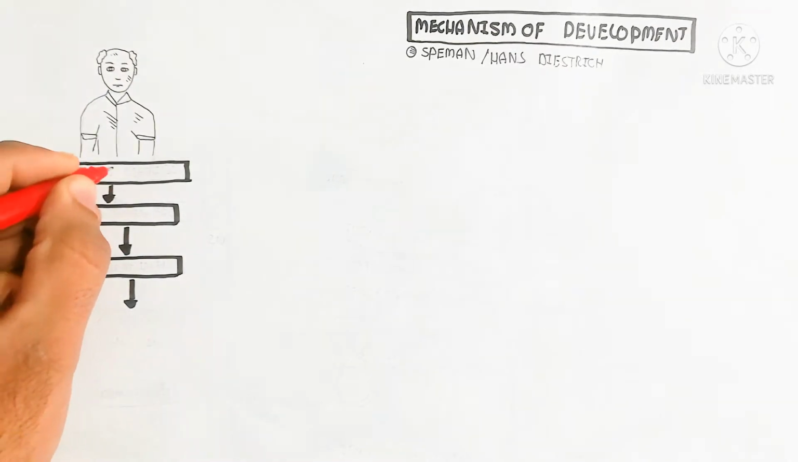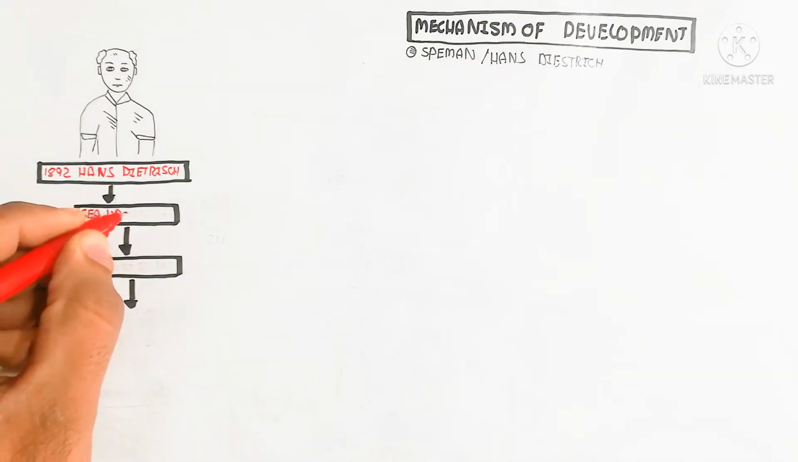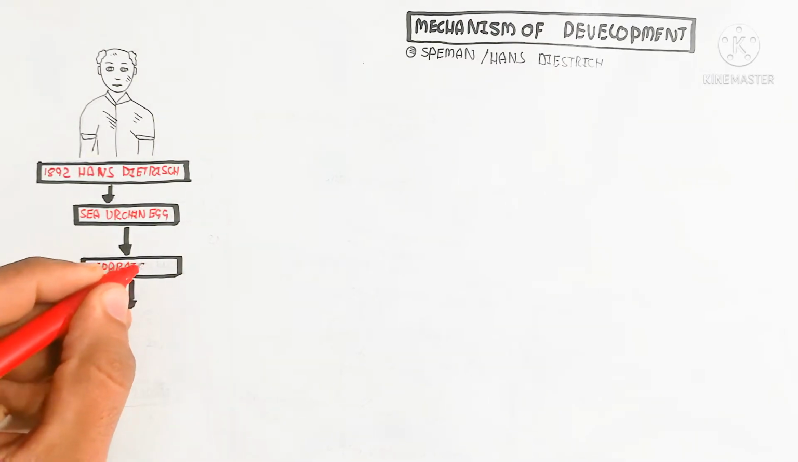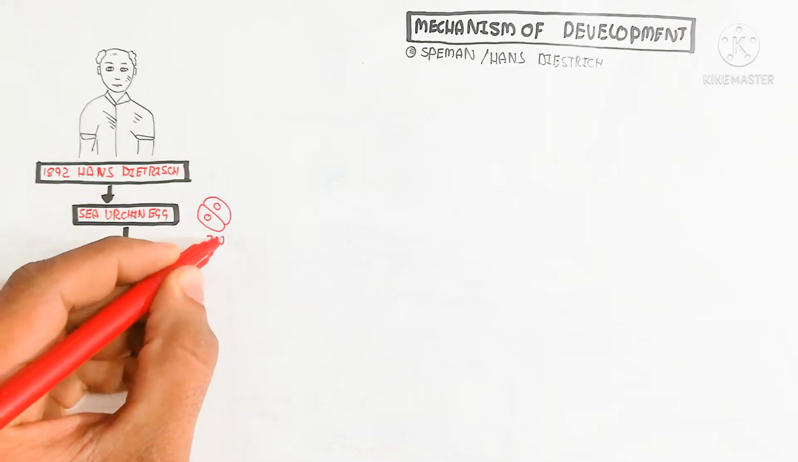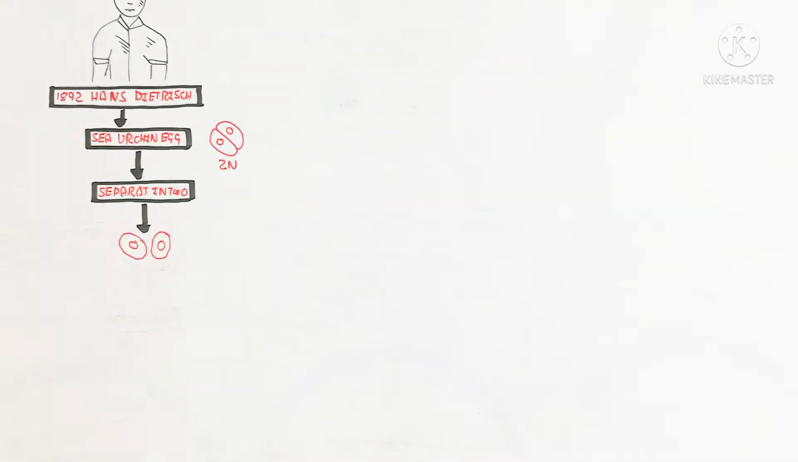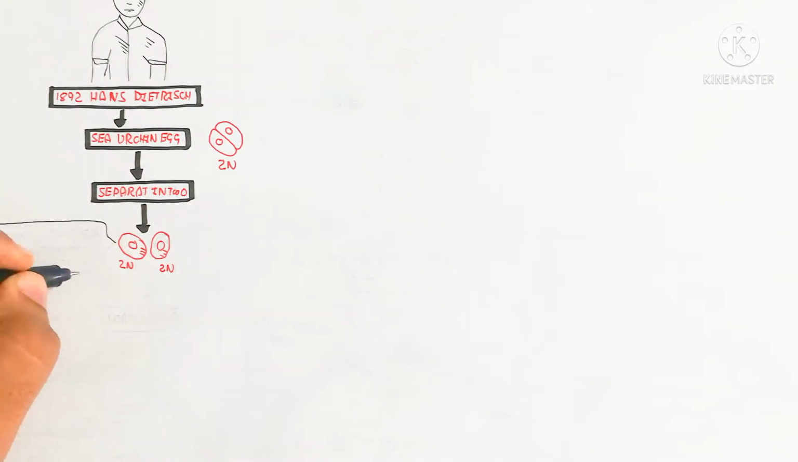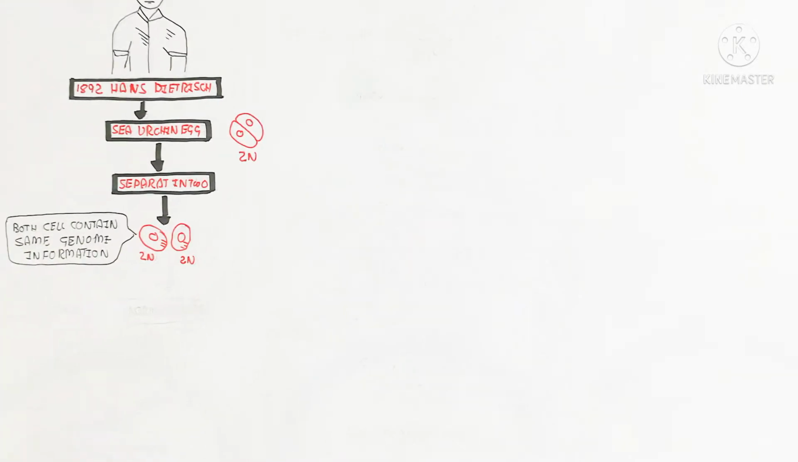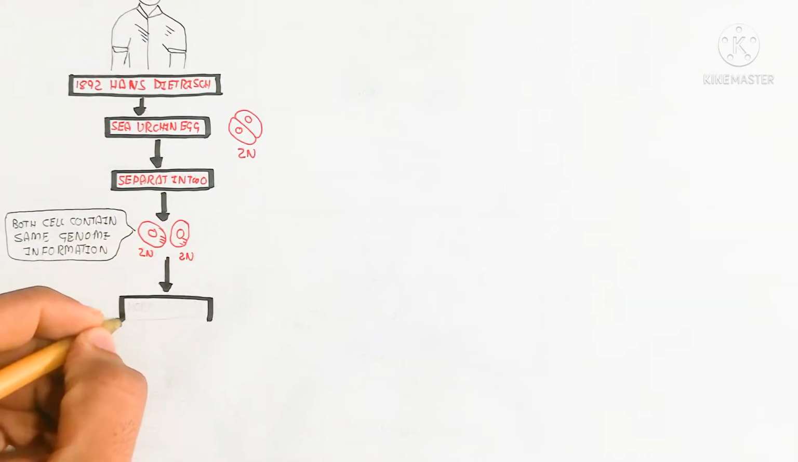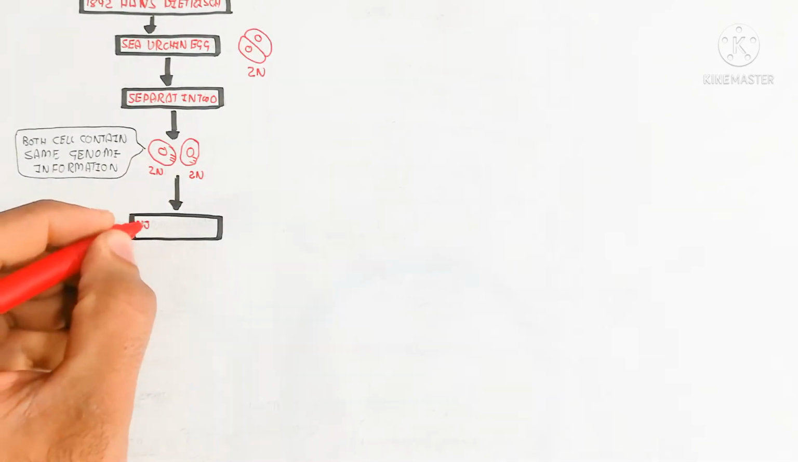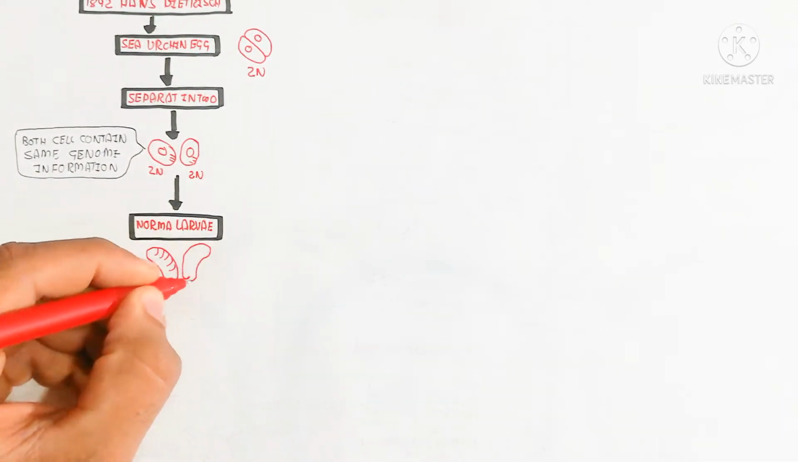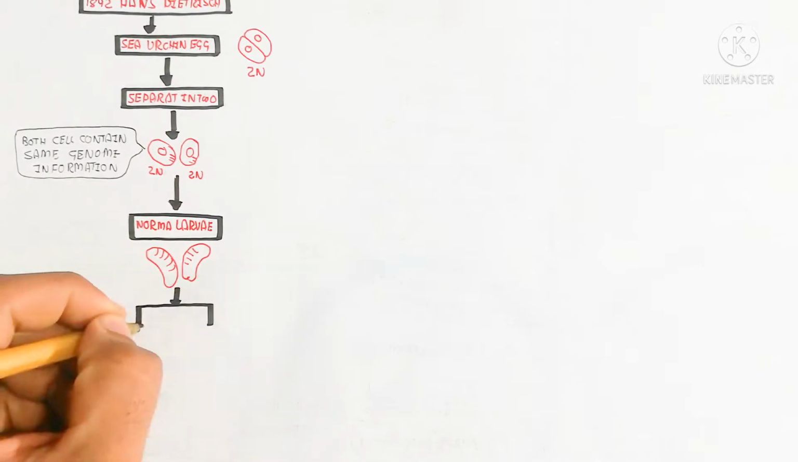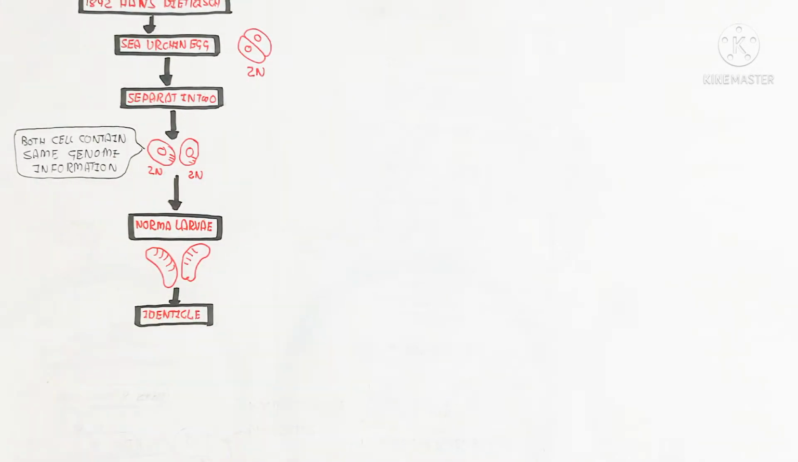Here, in 1892, Hans Driesch took a sea urchin egg at the two-cell stage, after the cell division. In the cleavage formation at the two-cell stage, the cells separate into two cells independently, and both cells contain the same genetic information. In this mechanism, normal larvae will be produced. The normal larvae are identical to each other and can develop separately. So this is the normal mechanism.